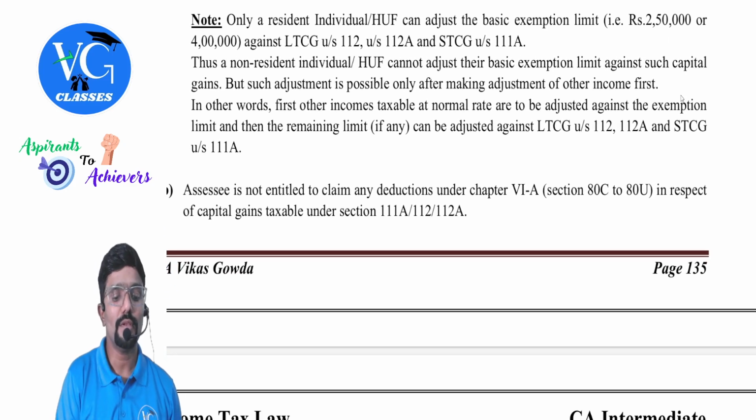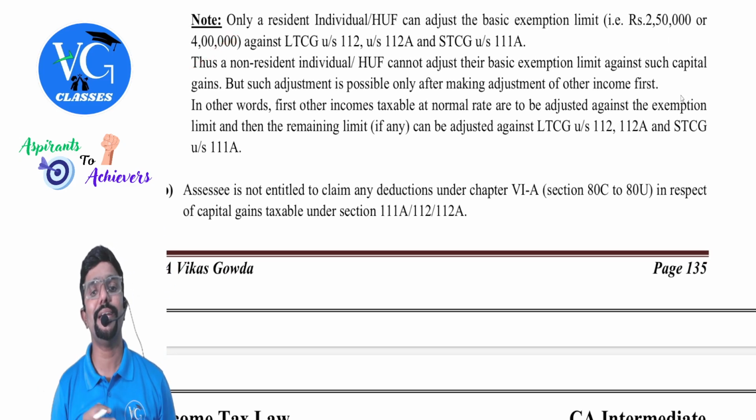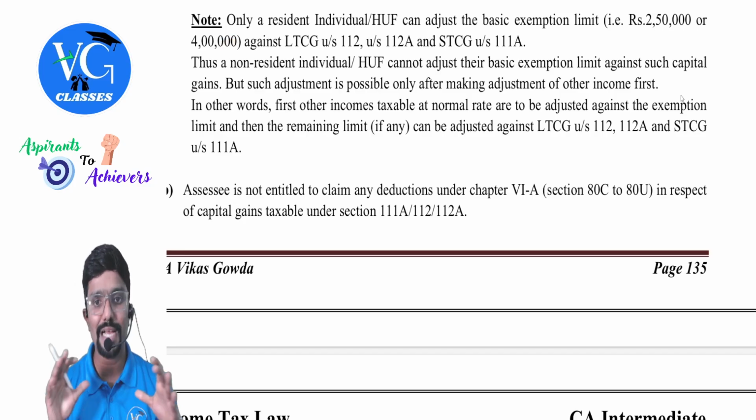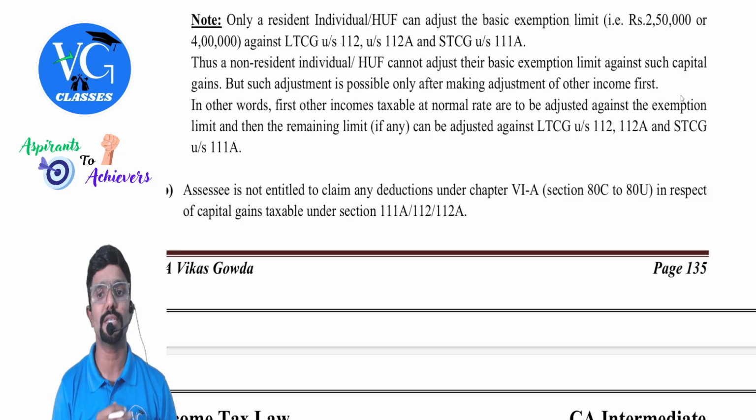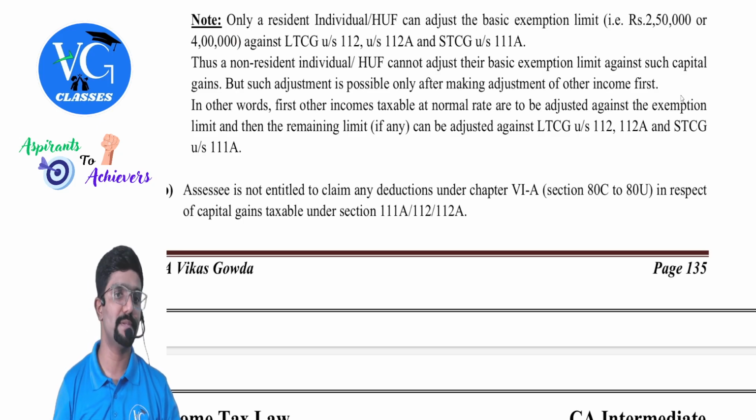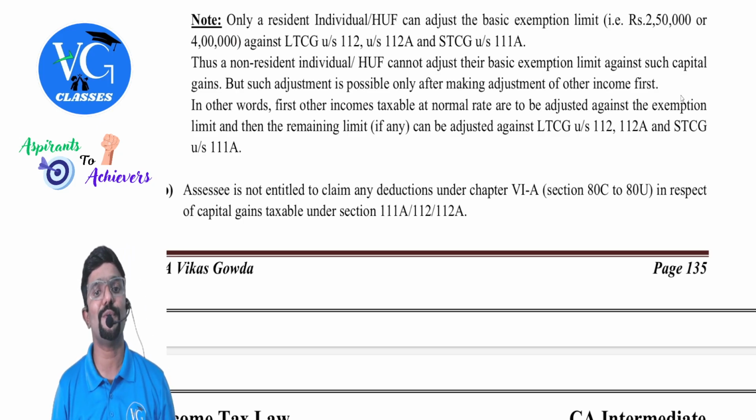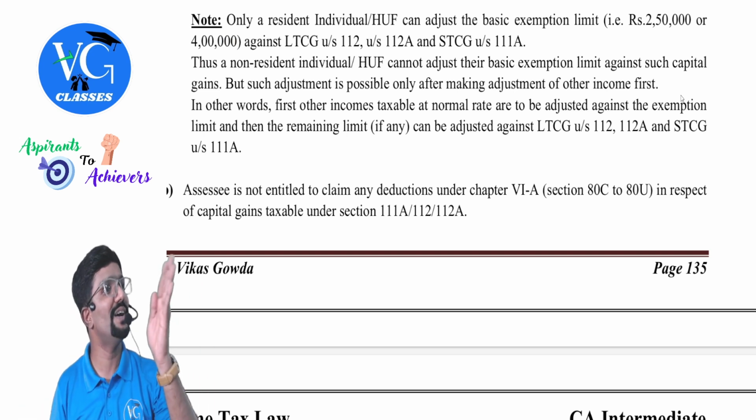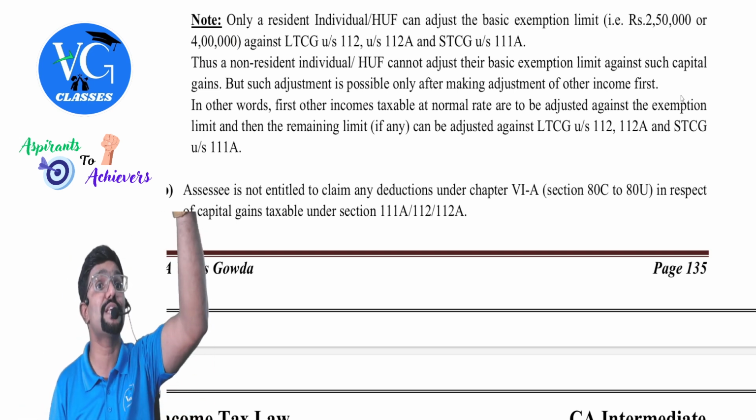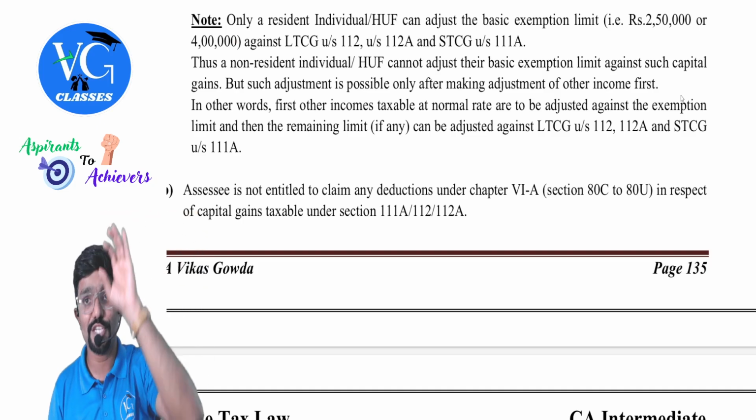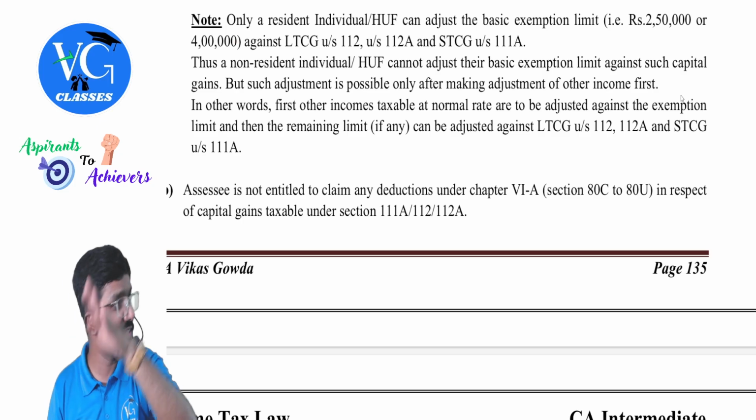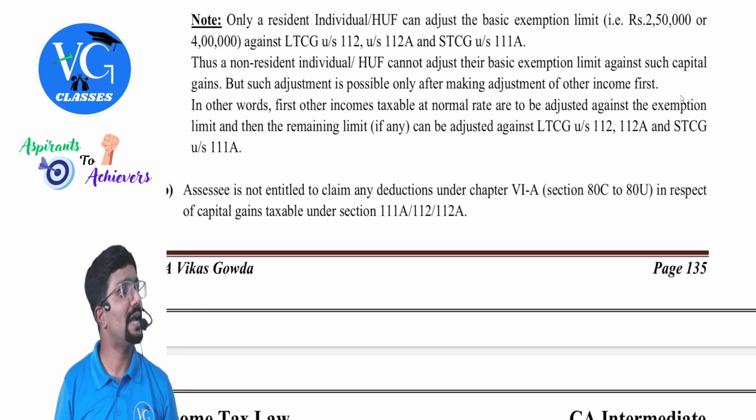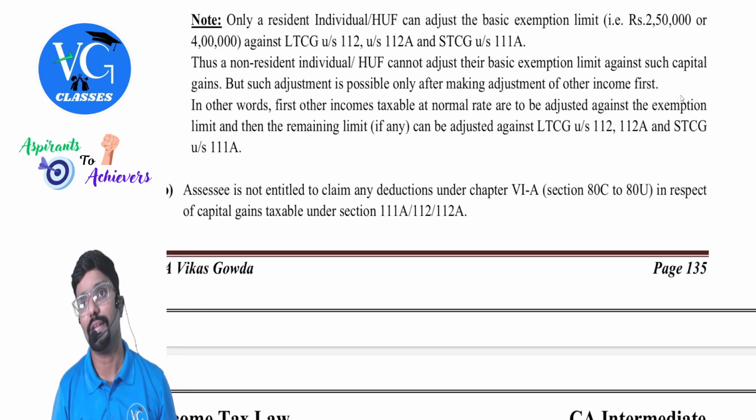Okay. Thus, a non-resident individual and HUF cannot adjust their basic exemption limit against such capital gains. But such adjustment is possible only after making adjustment of what? Other income first. Other income first means first you adjust your normal income against basic exemption limit. If there is a shortfall, then you adjust that shortfall against your capital gains special income.